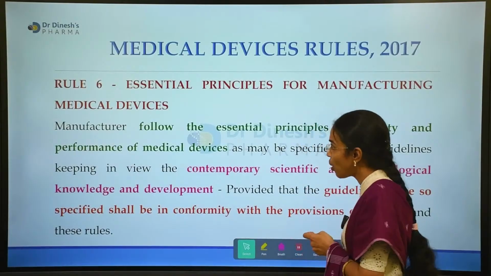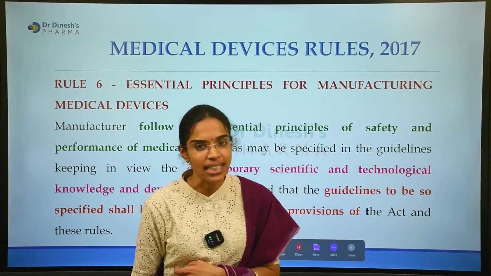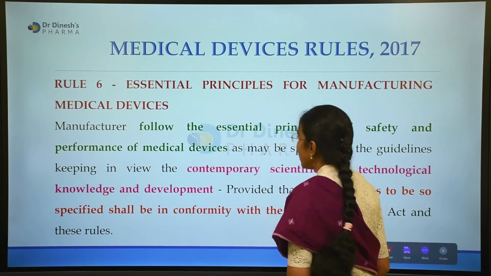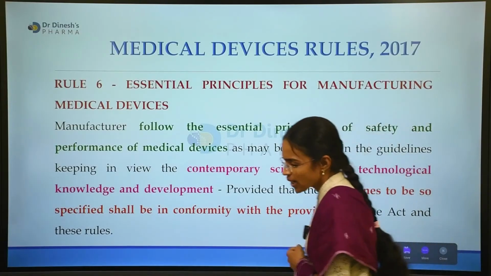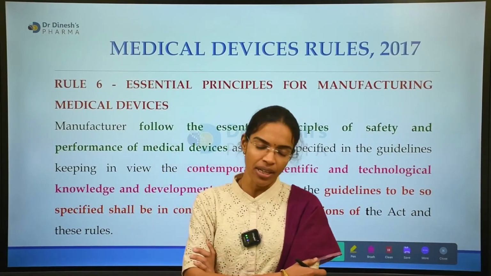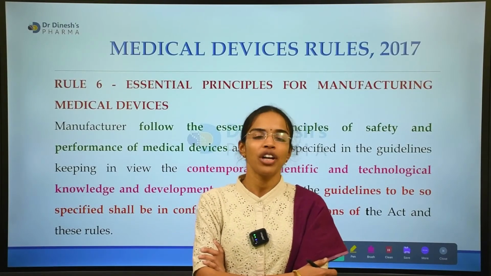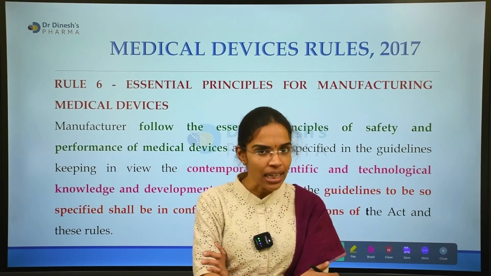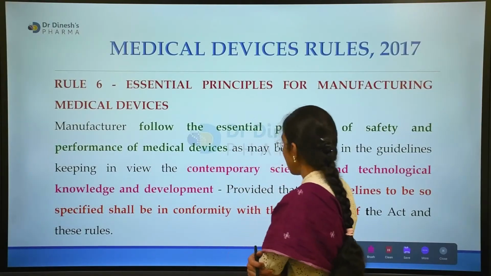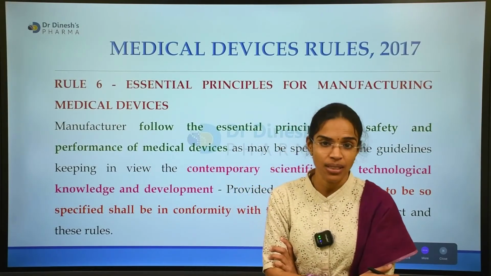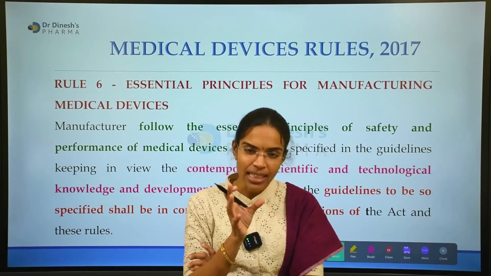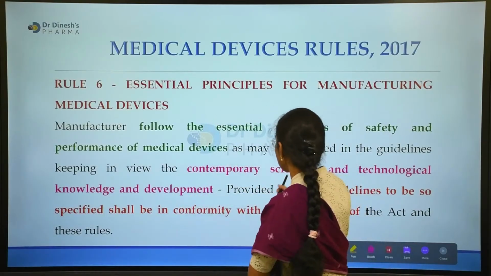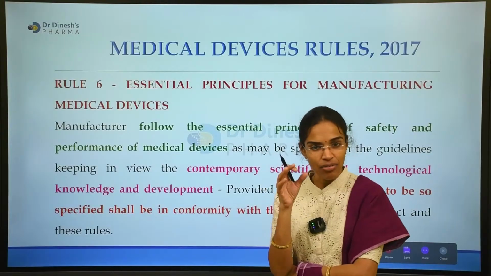Moving forward to the essential principles for manufacturing, Rule 6 is nothing but the essential principles in manufacturing medical devices. What are the essential principles in the manufacture of medical devices? We all know very well that whether it is a new drug molecule or a new medical device, or whatever is concerned with medical and healthcare provisions, it has to follow certain stringent essential principles for its performance. So for the establishment of safety, efficacy and performance of medical devices, the manufacturer has to follow certain very essential principles for safety and performance.